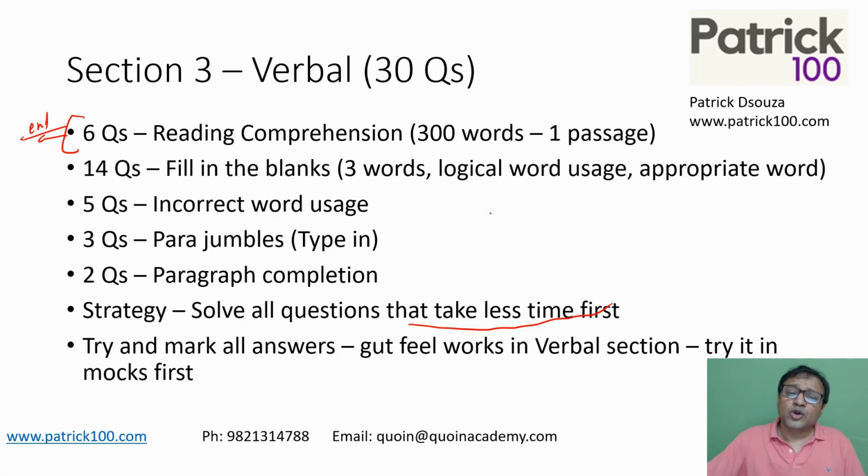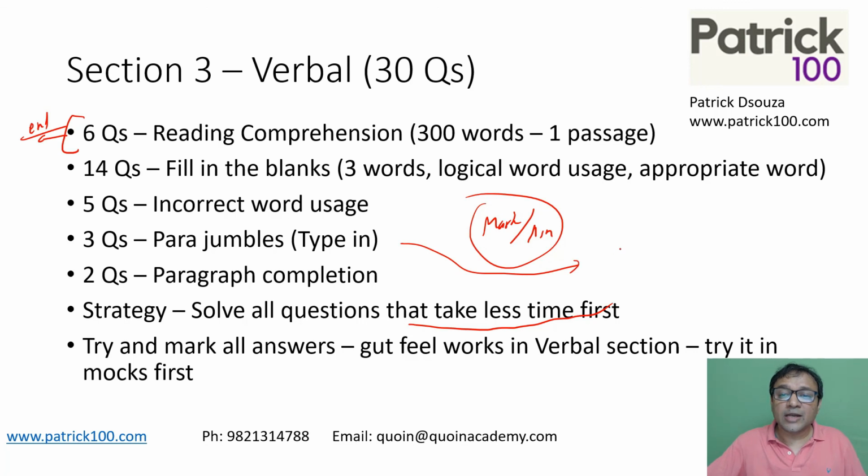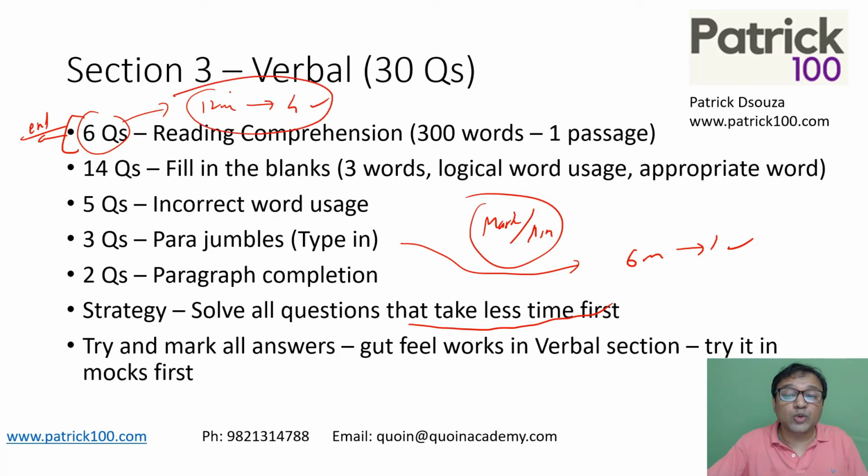You can also use a metric called marks per minute. Okay, so wherever you get more marks per minute, solve earlier. Wherever you get less marks per minute, solve later. For example, if I solve 3 parajumbles and I get only 1 right, and I spend maybe 5-6 minutes on 1 correct. Whereas if I solve 6 RCs, it takes me around 12 minutes, but I get say 4 right. So maybe solving RCs could be a better option than solving parajumbles because I get more marks per minute out here. Right? So try out these strategies.